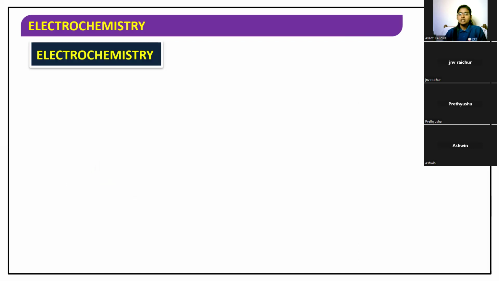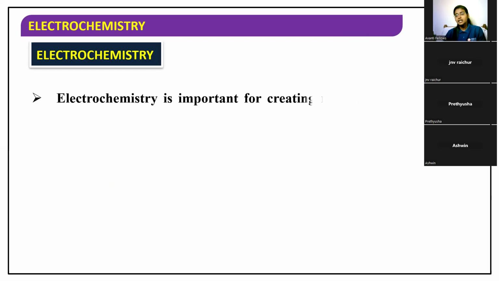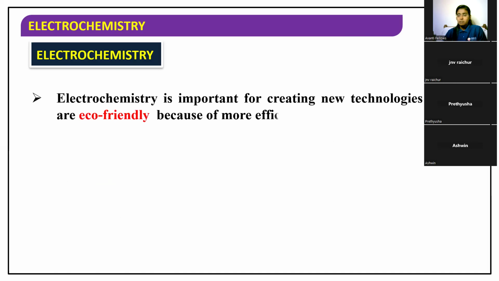Now, this electrochemistry is important for creating new technologies which are eco-friendly because of more efficiency and less pollution. Very, very important. In many technology industries, you can see they are giving more importance to electrochemistry because it is eco-friendly. Efficiency is more and pollution is very less. Because of these two reasons, more importance is given to the branch of electrochemistry in technology.